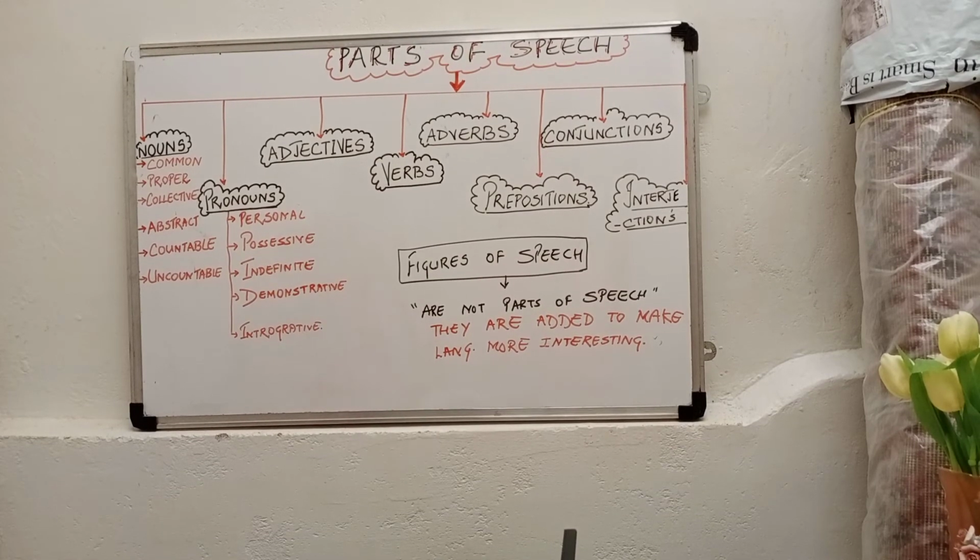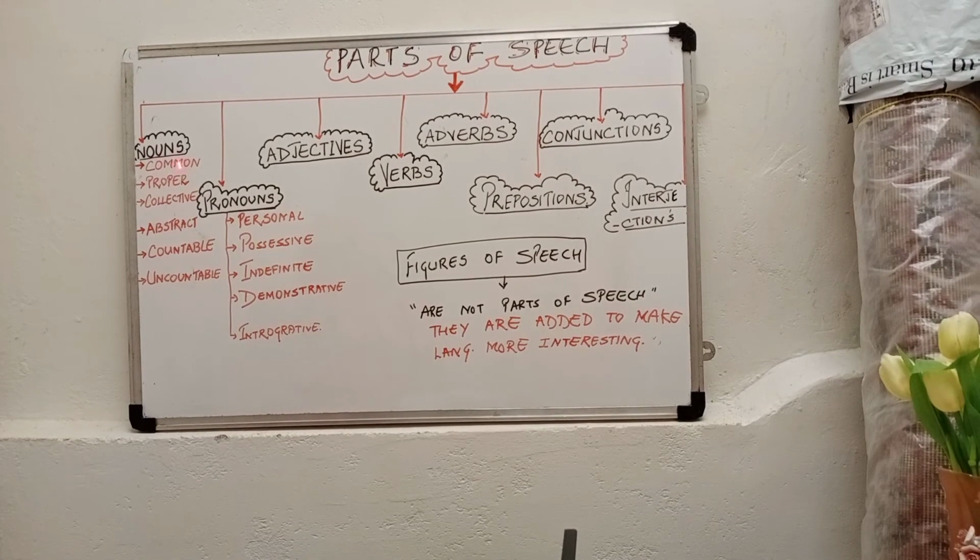Countable nouns are those nouns that can be counted, and uncountable nouns are those nouns that cannot be counted. So I hope you got what nouns are: common noun, proper noun, collective noun, abstract noun, countable and uncountable nouns. Now we come to pronouns.